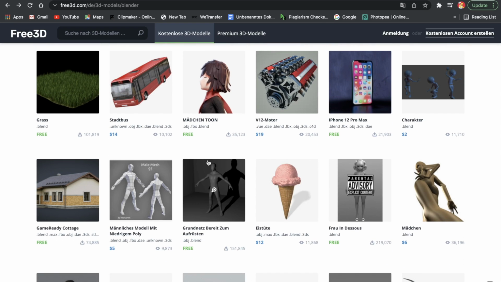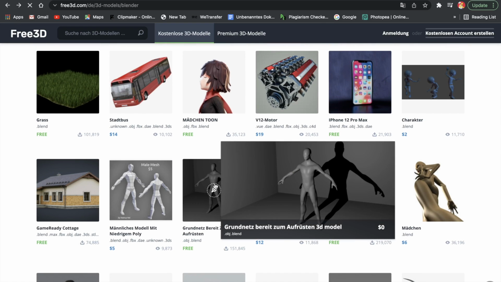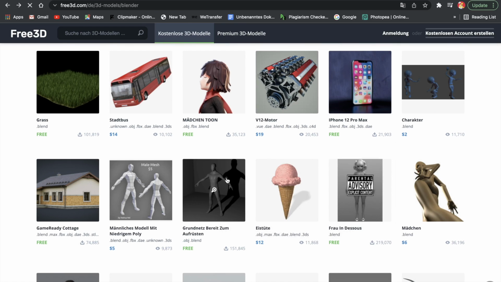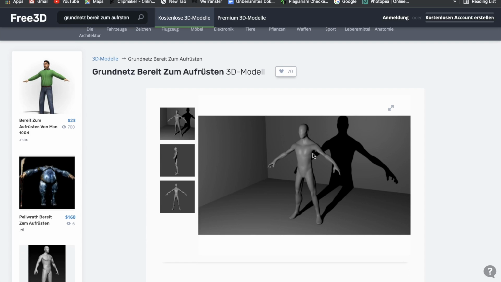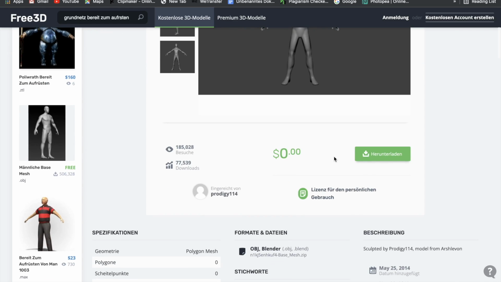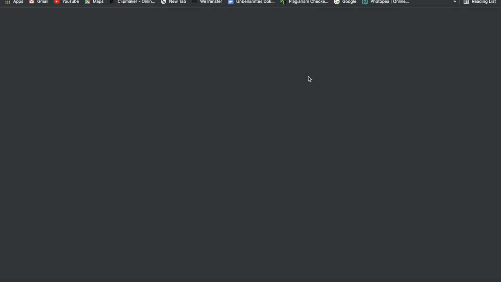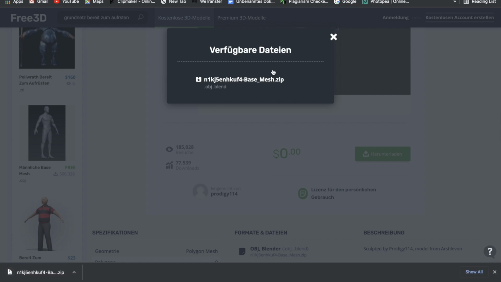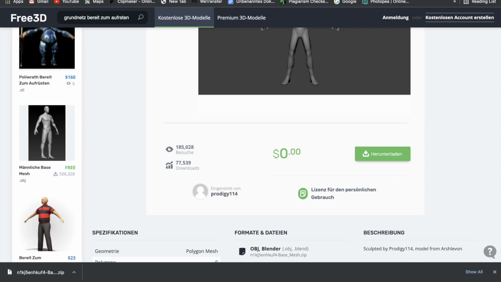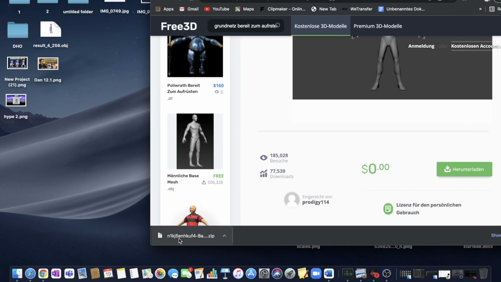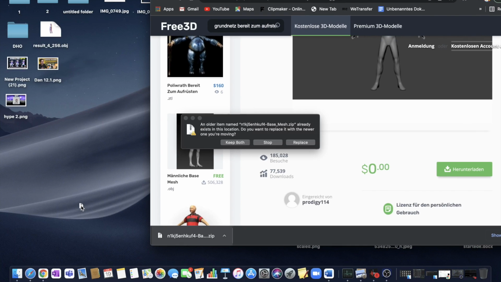Okay, actually I have decided to use this one because I just like the model a bit better. So I'm just going to get this one. So just click on download here. Just do the same thing when you have found a model. And then just download the zip file. And then we can basically just put it on our desktop.